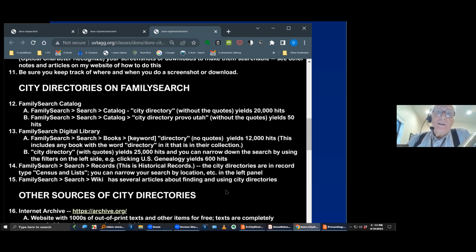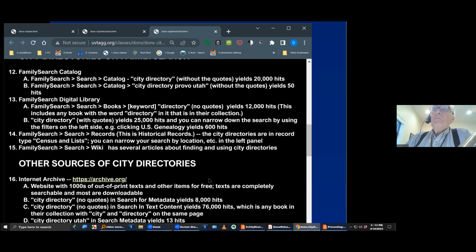It might say city up in the top left corner someplace, and way down in a paragraph it may talk about the directory of this, that, and the other. So the number that's there does not mean that you're getting that many city directories, but there are ways around that. But just keep in mind what the search does for you.